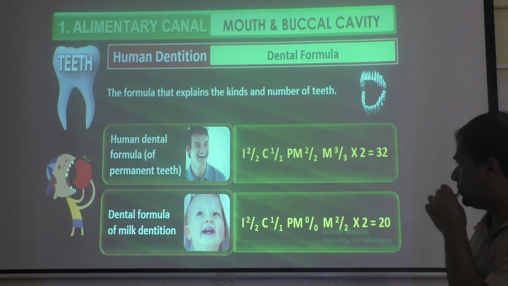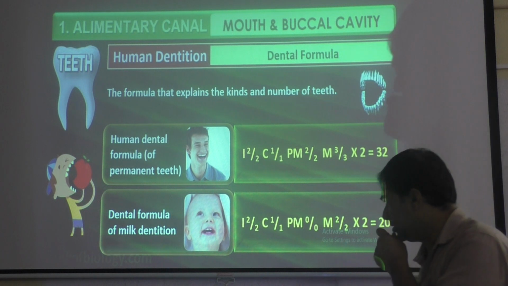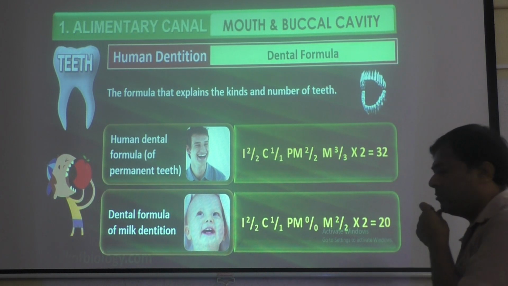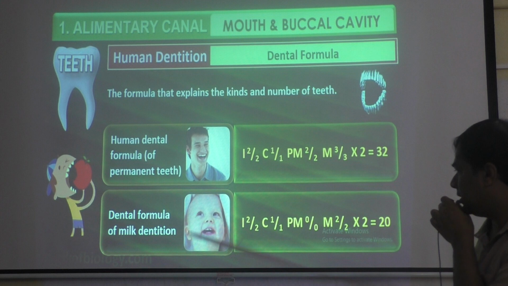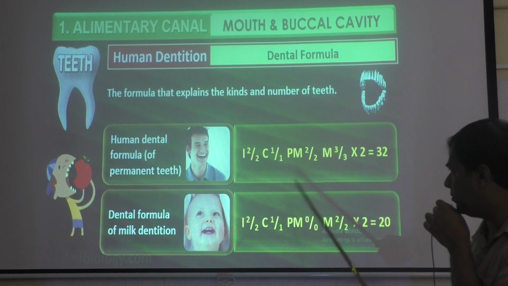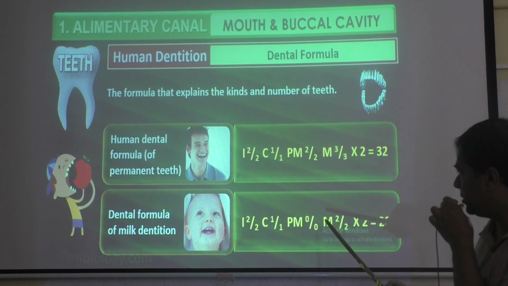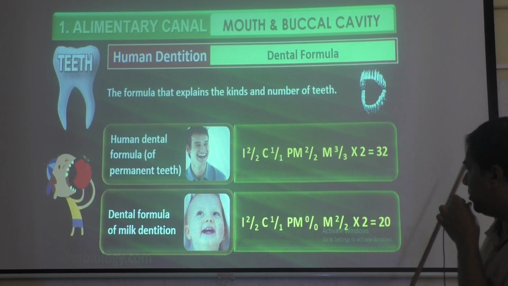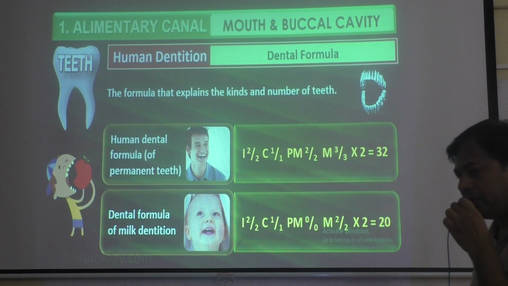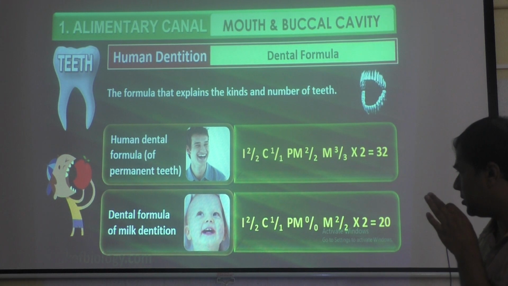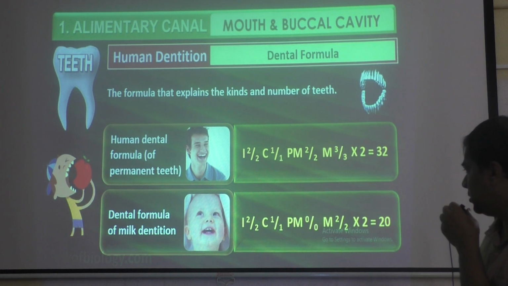Then the dental formula of milk dentition in kids, you know that only 20 will be there in number. That is incisors 2 by 2, canines 1 by 1. Premolars will not be there, premolars 0 by 0. Then molars will be 2 by 2. So into 2, that will be 20. Premolars will not be there, only molars.